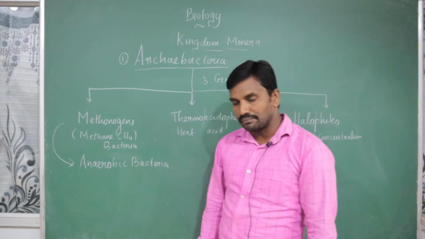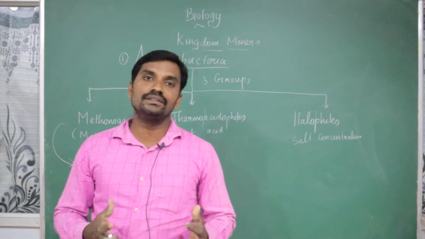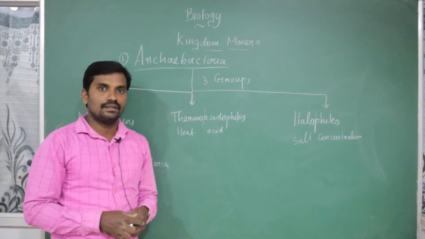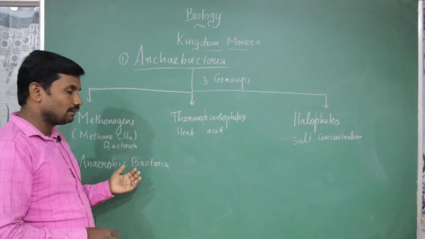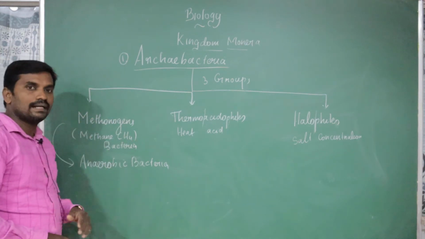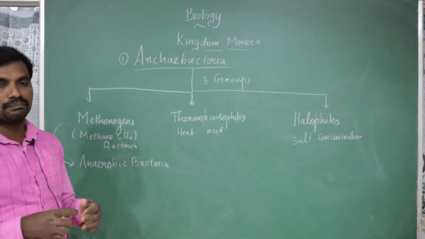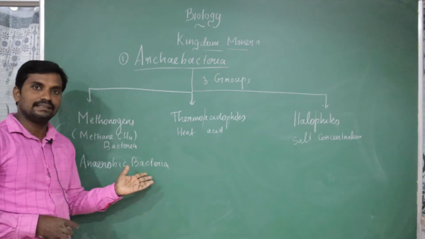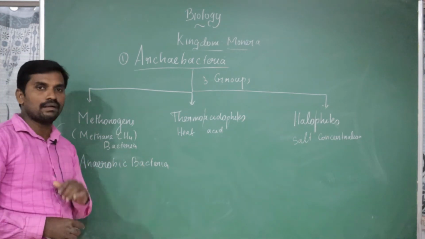Some kind of bacteria completely depend on oxygen requirements. If there is no oxygen, respiration will not happen. This is called aerobic bacteria. But the methanogens are exclusively anaerobic bacteria, able to synthesize energy without the presence of oxygen. That is why we call them anaerobic bacteria.